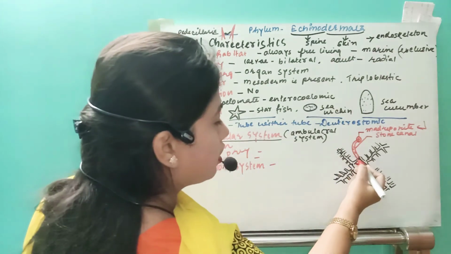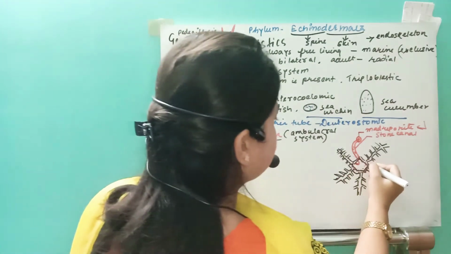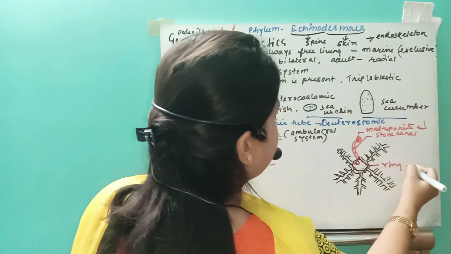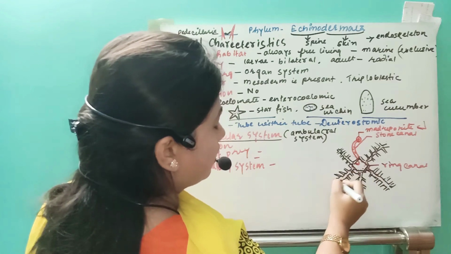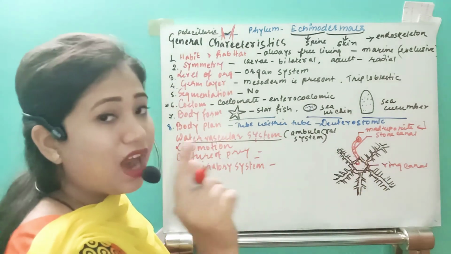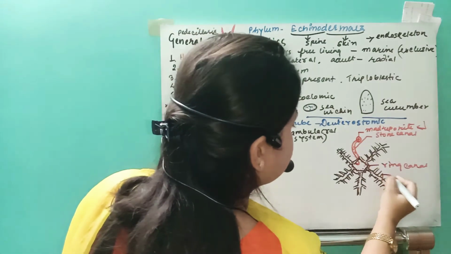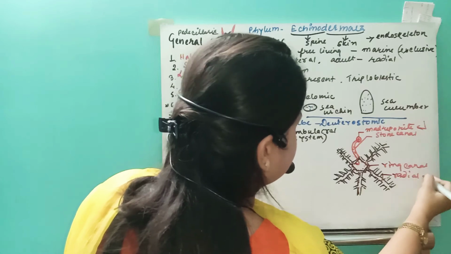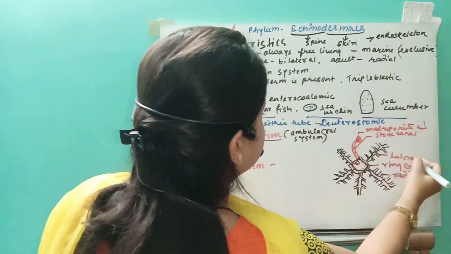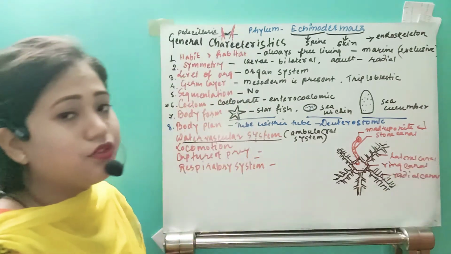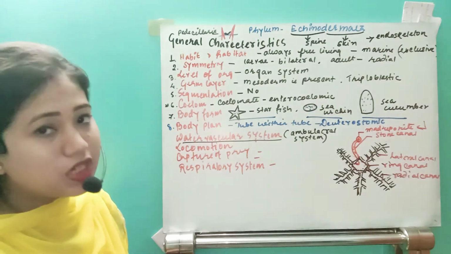And from the stone canal, the water will enter into this ring-like canal, so this is known as the ring canal. From the ring canal, the water will go to all these arms, those 5 radiating structures you can see, which are known as the radial canal, and from the radial canal, the water will go to the lateral canal, and from the lateral canal, the water will be removed outside by a specialized structure.